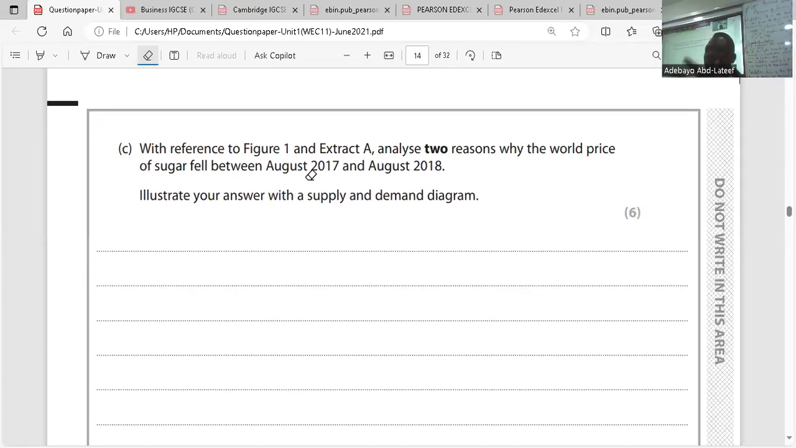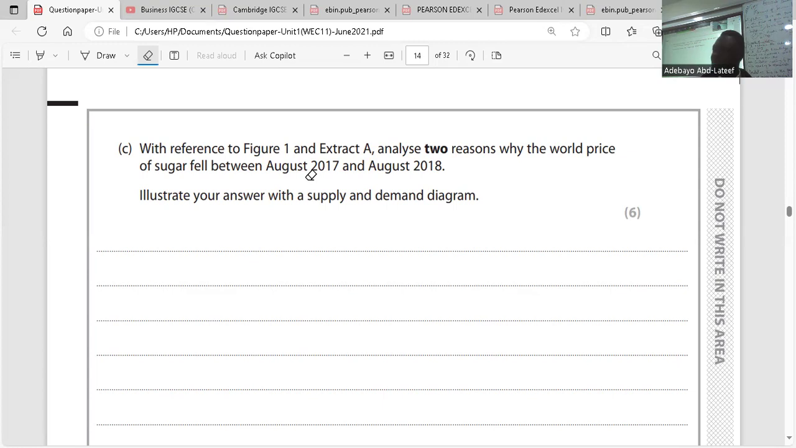When we talk about this, basically we're talking about two factors that would have caused the price of sugar to fall. They are demand factors and supply factors. Demand factors come from weak consumers, supply factors come from those that are producing. I think that is clear.